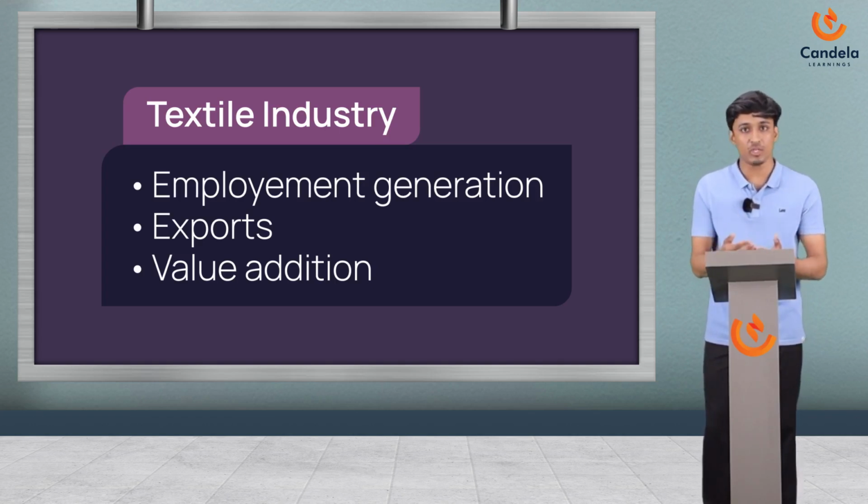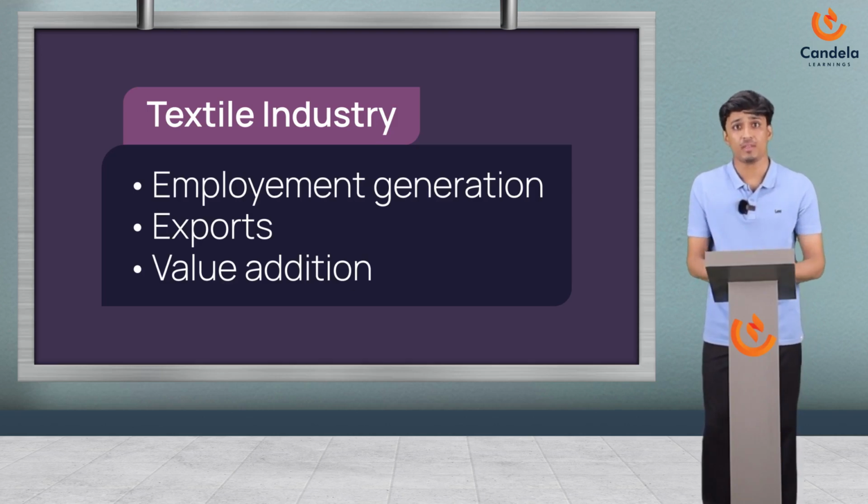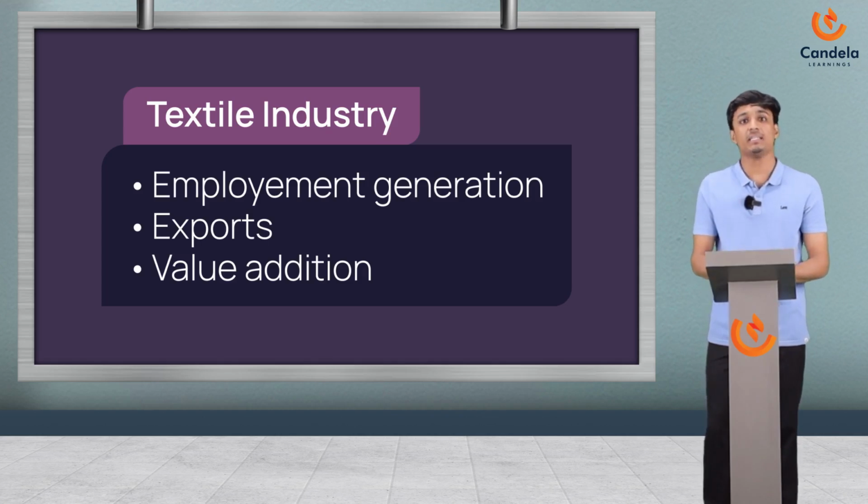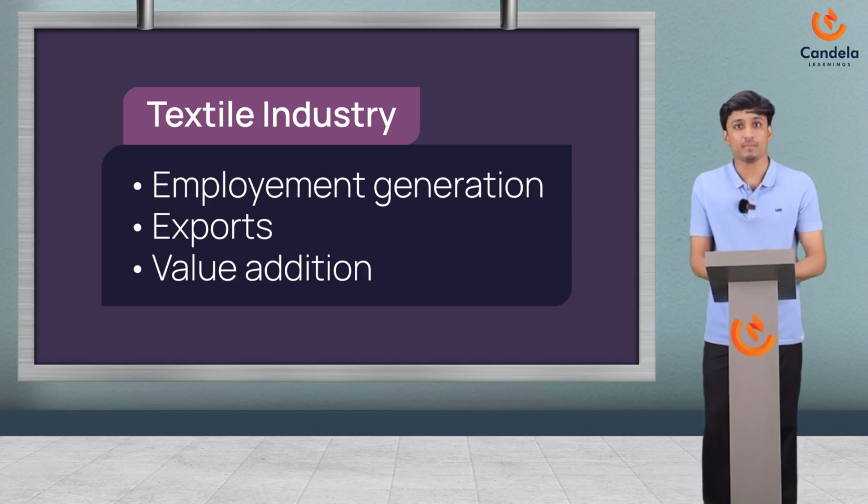See, it's called crucial because of three reasons. One is employment generation, second, exports, and finally the third one, value addition. So talking about employment generation, the textile industry is one of the largest employers in India. Like, they are providing employment to millions of people. Okay, now exports. See, our country is one of the largest exporters of textiles in the world. And because of this reason, the industry contributes significantly to the country's foreign exchange earnings.